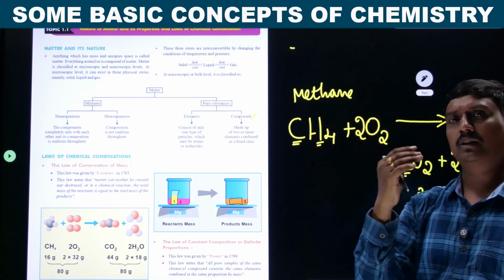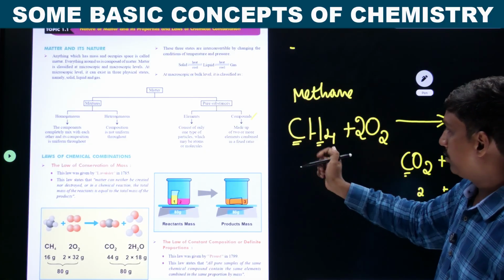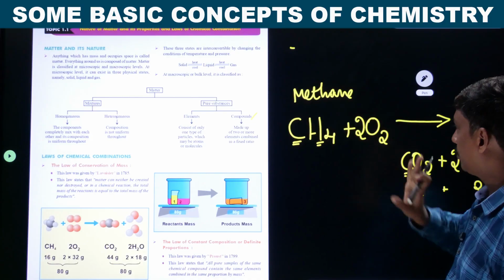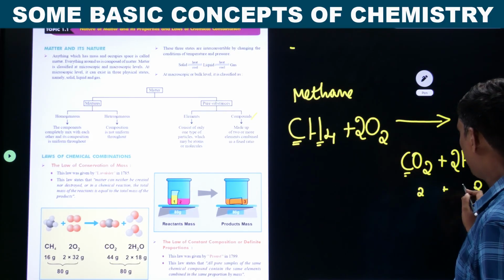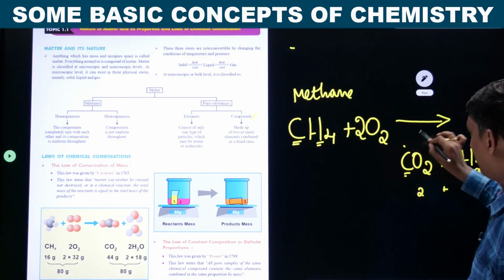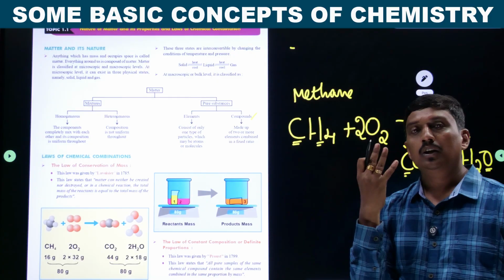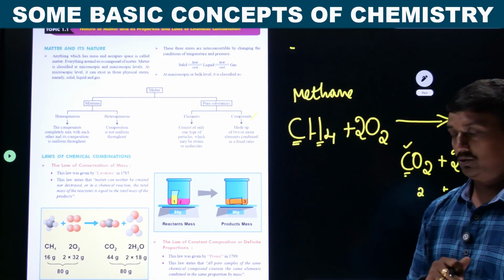Later we will discuss in terms of moles. Let us discuss in a simple way. So you have taken 1 part of methane and 2 parts of oxygen. These products are obtained: one is carbon dioxide, another is water. This is in a molar ratio.